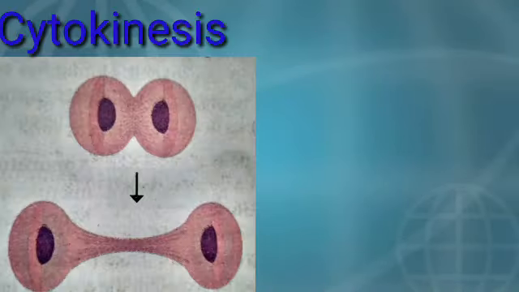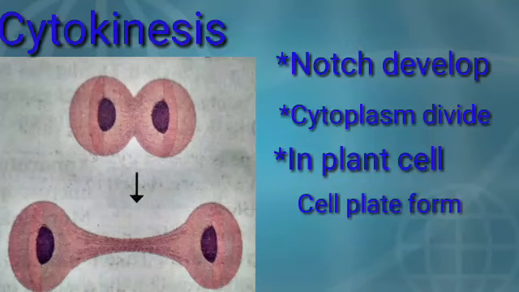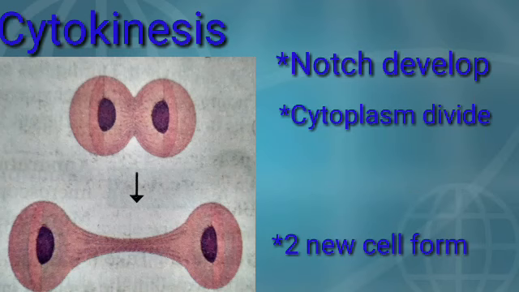The next starts, that is the cytokinesis. Cytokinesis is the cytoplasmic division, that is, the cytoplasm started dividing. A notch develops in between the cell. In animal cells, it gets divided into two parts, but in plant cells, they form a cell plate in place of the notch, and the two new cells are formed like this by the process of mitosis. Now the next cell division we have to see is meiosis.